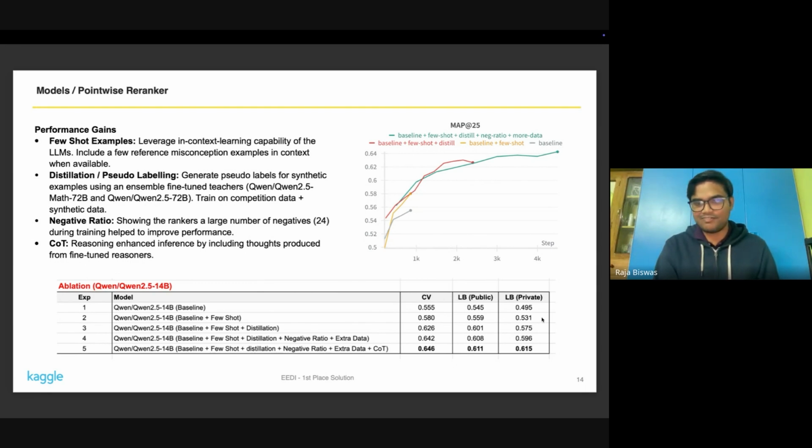And here are the ablation studies. As you can see, the private leaderboard score for my baseline without any of these techniques would be around 0.5. Then with the few-shot examples, it improved to 0.53. With distillation, it improved to 0.57. Then with negative ratio and adding more examples, it pushed to almost 0.6. Then with chain of thought, it pushed to 0.615.